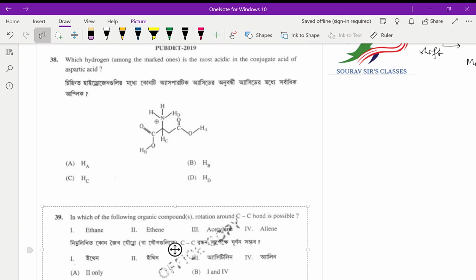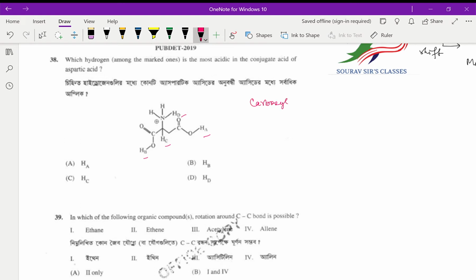Now the question out here is which hydrogen is most acidic in the conjugate acid of aspartic acid. Okay, so we have been given four hydrogens out here. This one, that one, that one, and that one. Okay, now theory is